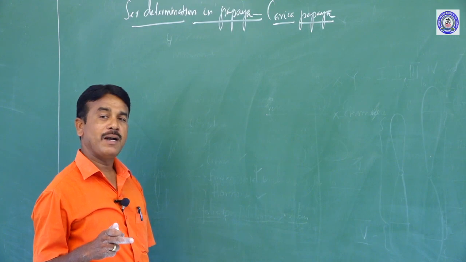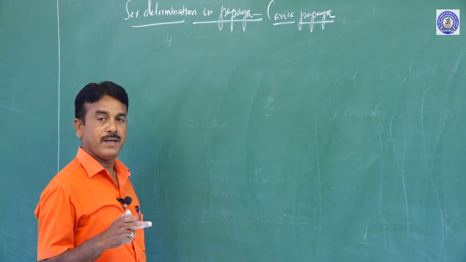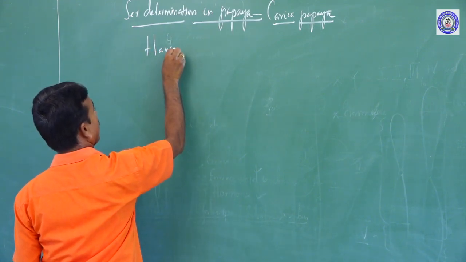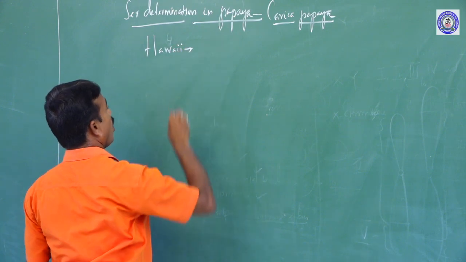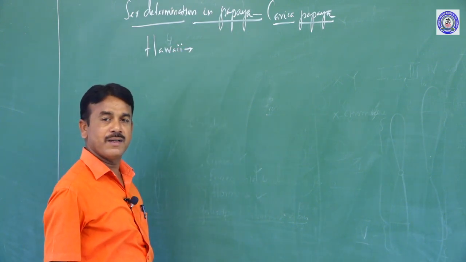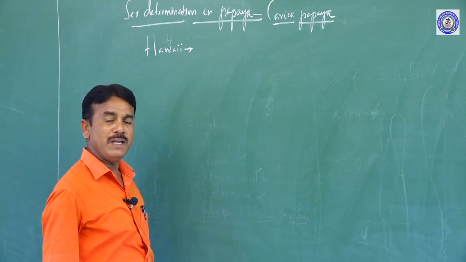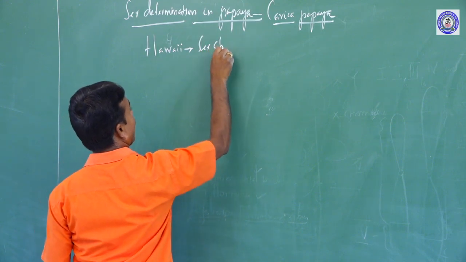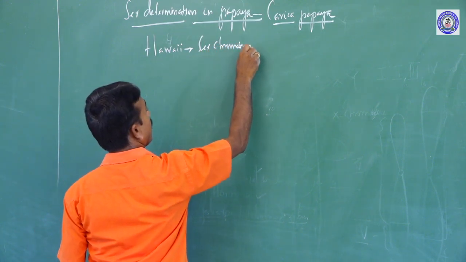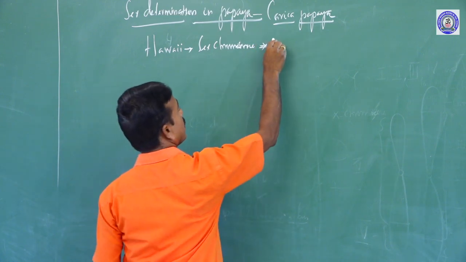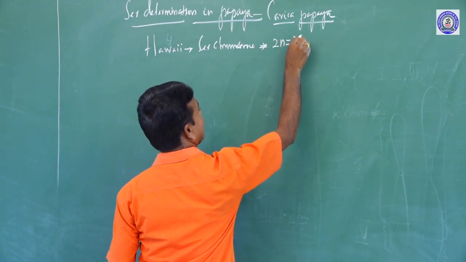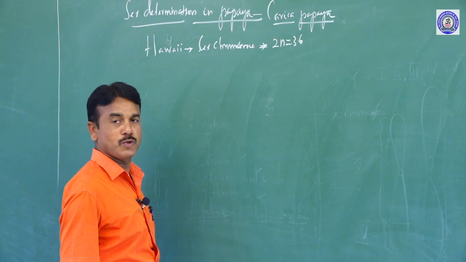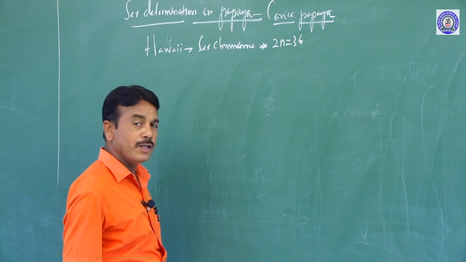Scientists from the USA, particularly the Hawaii Islands, recently discovered the sex chromosome in papaya. How many chromosomes in papaya? 2n is equal to 36. Who found this out? USA scientists.